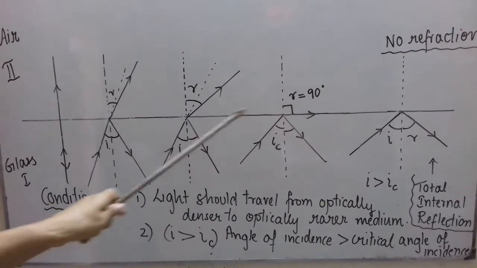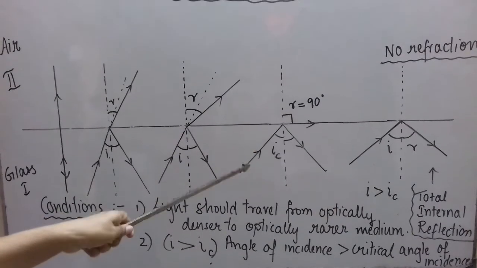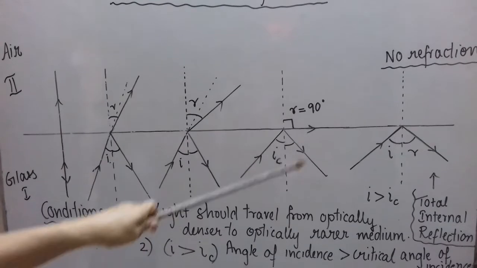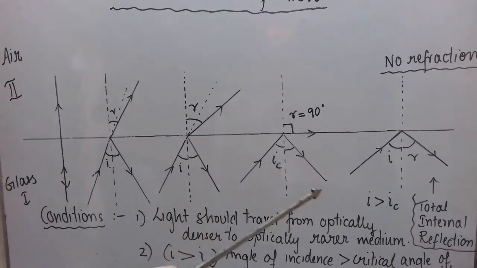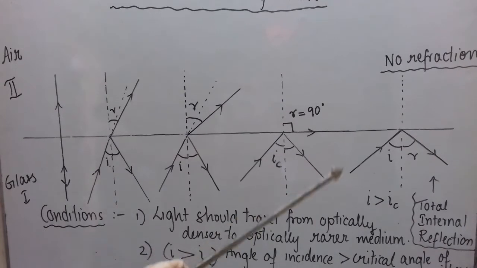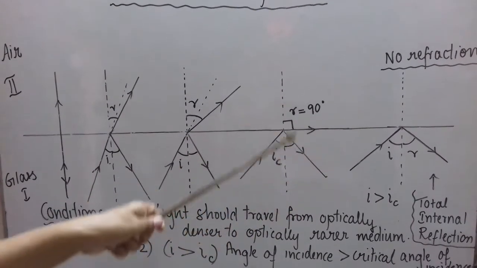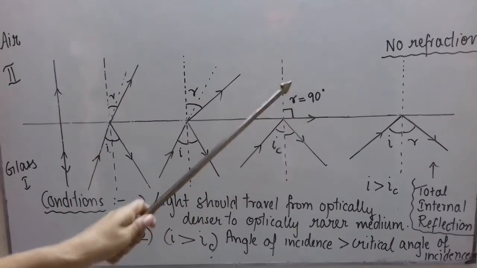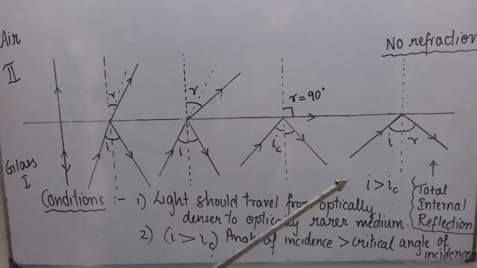But when total internal reflection takes place, that is when I is greater than IC, when no refraction is taking place and all the light reflects back into the denser medium, in that case our reflected light is very, very intense. It is almost as bright as our incident light. There is no loss of intensity. The entire intensity of light is reflected back into the same medium.